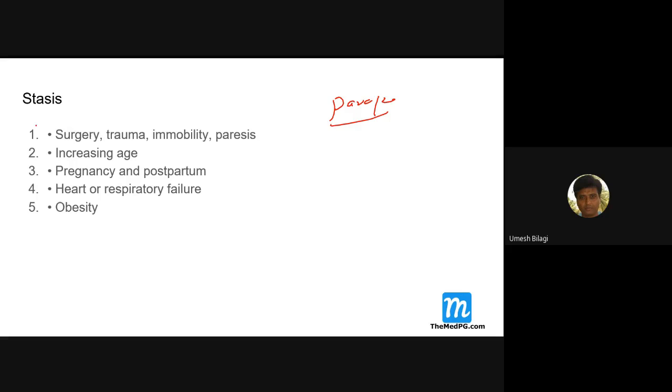All these are the causes of stasis. Then increasing age. Also, the patient who is more aged is more likely to have stasis because they are less mobile. And pregnancy and postpartum, in these two phases also there is a bit of immobility. And heart failure and respiratory failure patients, because they have dyspnea and all that, they also have immobility. So stasis and obesity. More obese persons usually don't move around much.